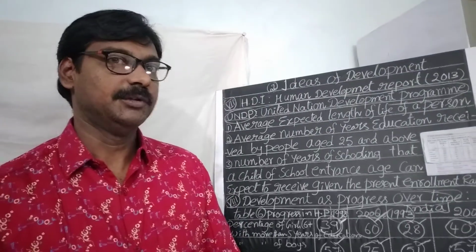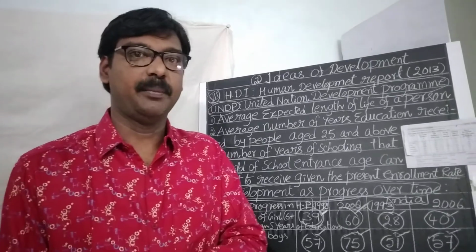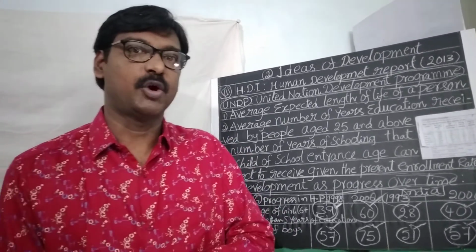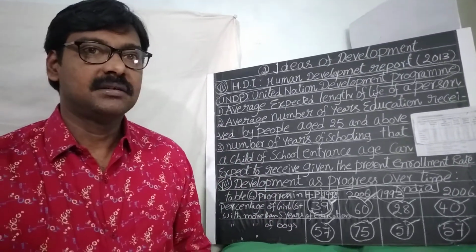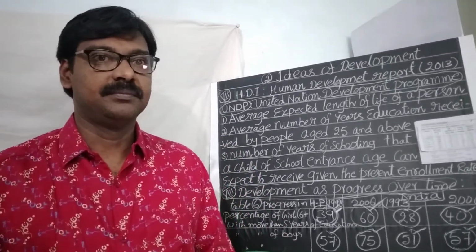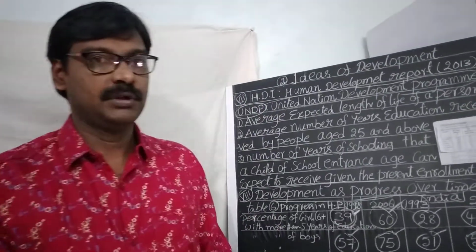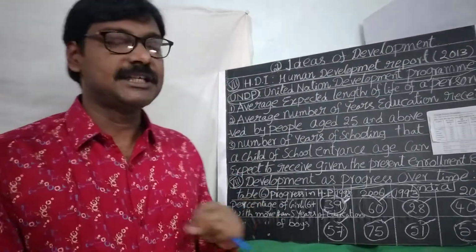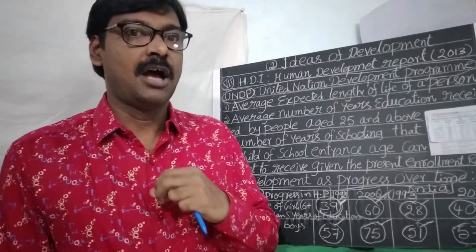I'm going to explain the seventh topic, that is Human Development Report. Human Development Report is also known as Human Development Index. First of all, we have to know about the UNDP, United Nations Development Programme. UNDP means United Nations Development Programme. This is one of the agencies under the United Nations Organization.